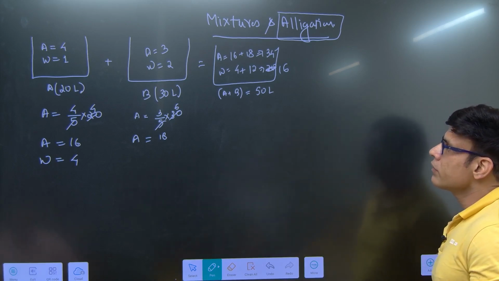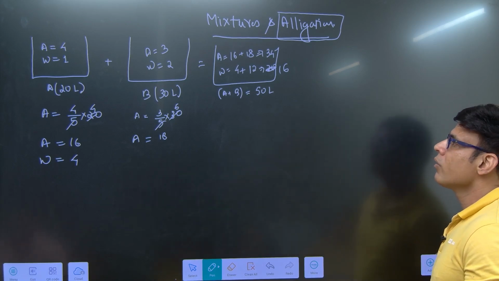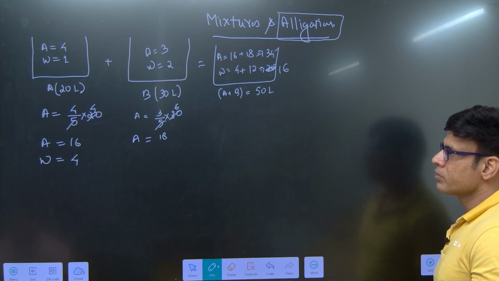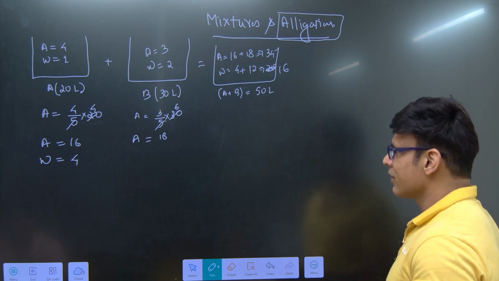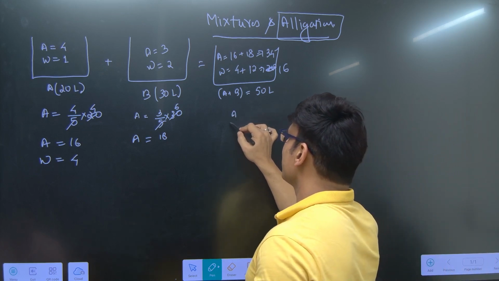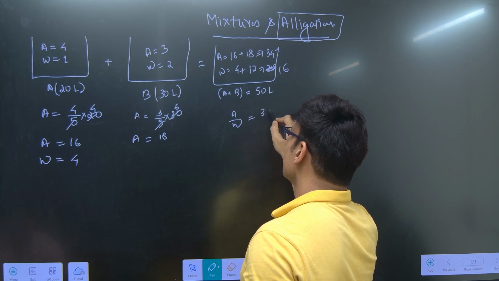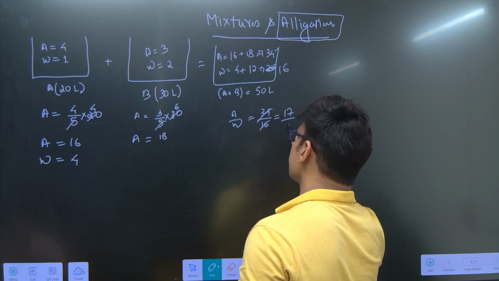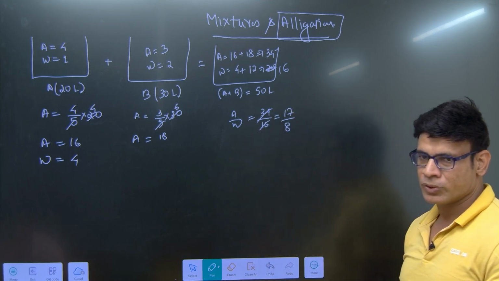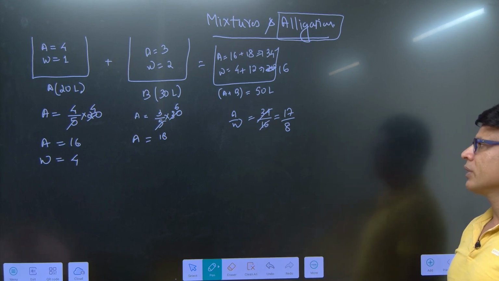So alcohol is 34 and water is 16. If I ask you what is the ratio of alcohol to water? Alcohol to water will be 34:16, 2 cancels, 17:8. So the ratio of alcohol and water is 17:8.